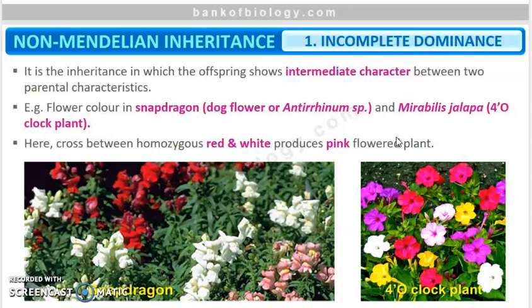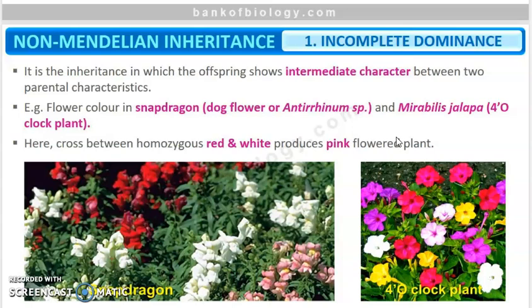When experiments on peas were repeated using other traits in other plants, right? Mendel chose pea plants, and other people chose other plants and carried out this experiment. They repeated the experiment on other traits in other plants, and it was found that sometimes the F1 had a phenotype that did not resemble either of the two parents and was in between the two.